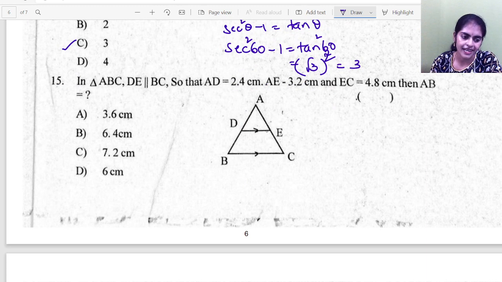ABC is a triangle and DE is parallel to BC. AD is 2.4, AE is 3.2 and EC is 4.8. Then I want AB.